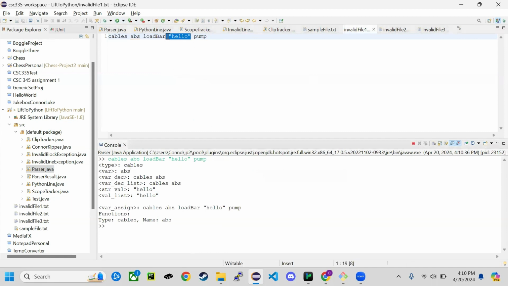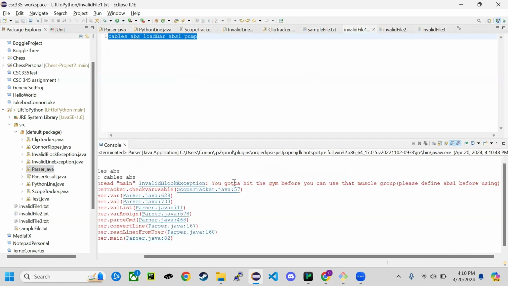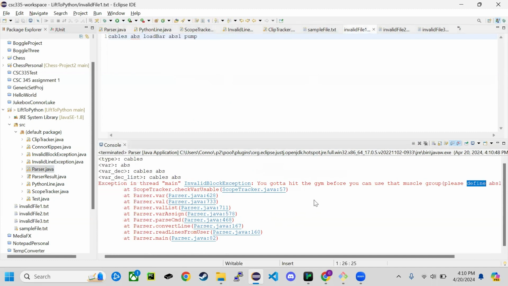And if we want to use a variable that we have not used yet, then that will catch that and be invalid, because you got to hit the gym before you can use that muscle group. So you have to define it before you use it. That's just a little bit of the scoping and type checking we have.